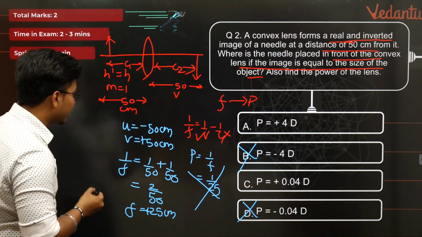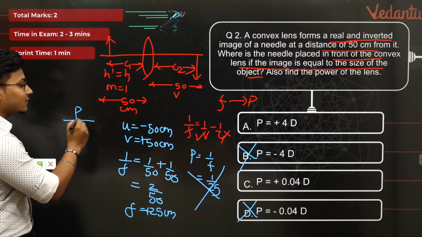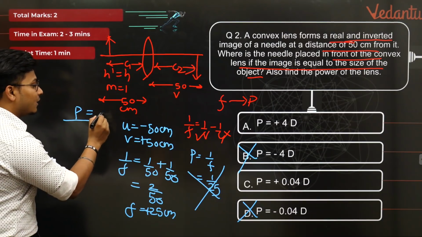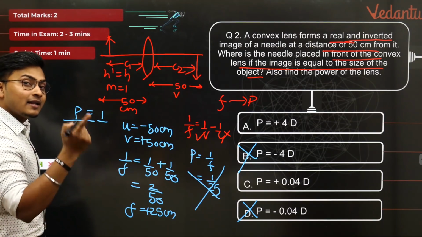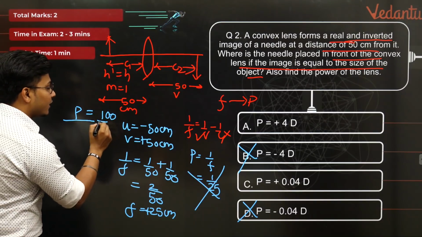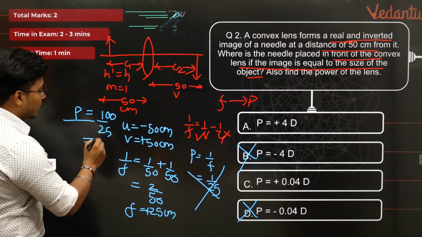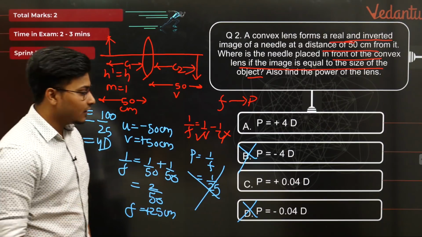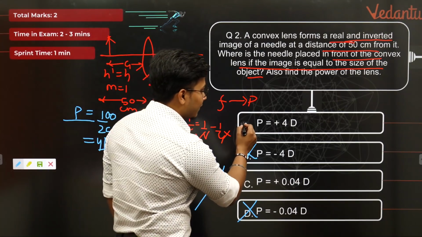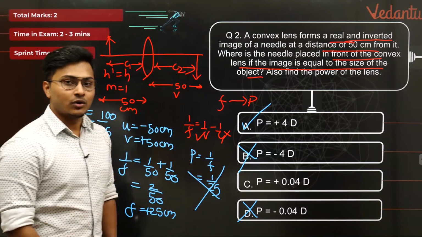So how to find out power now? Convert that focal length into meters. So P will be equal to 1 by 25, converting that into meters is 100 by 25, and 100 by 25, my dear students, is 4 diopters. A positive value and obviously the correct unit also.